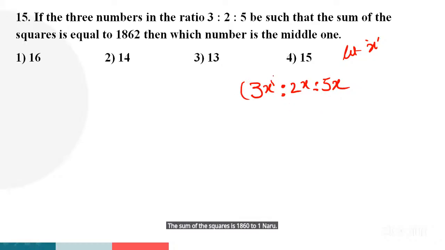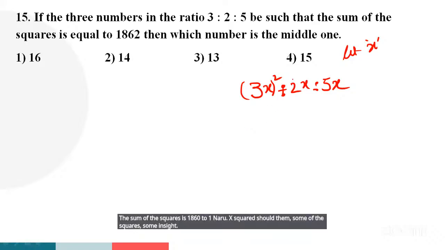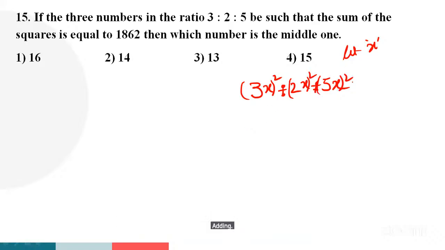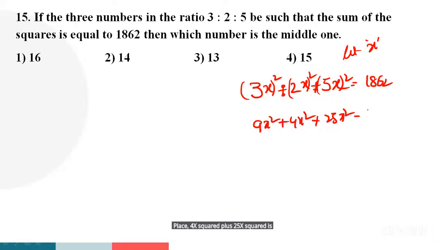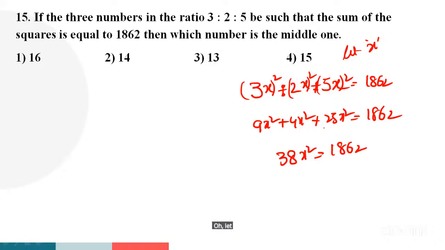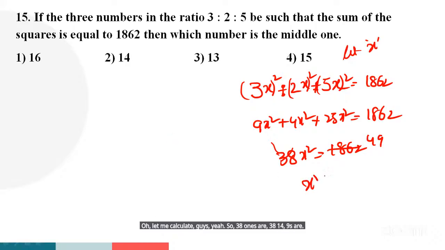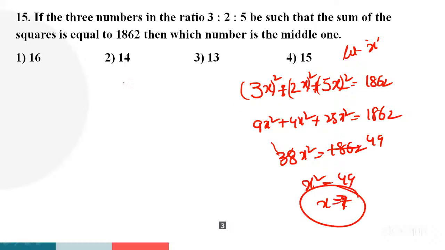Let's see the squares. Sum of the squares, sum means adding, is 1862. So 3 square is how much? 9x square plus 4x square plus 25x square is equal to 1862. 9 plus 4 is 13. 13 plus 25 is 38. 38x square is equal to 1862. So let me calculate, guys. 38 ones are 38, 49s are 1862. It means x square is equal to 49. X is equal to how much? 7.